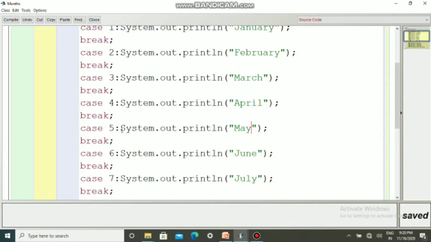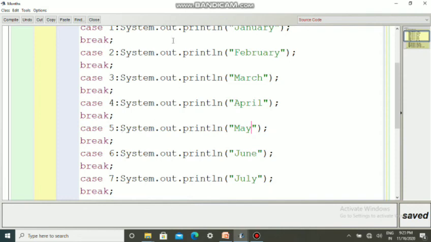After every case, break is needed. It is not a syntax mistake if we don't write a break, but what happens is the next statements also will get executed. The fifth case is satisfied, and if there is no break after that, the next cases will also simply be printing.